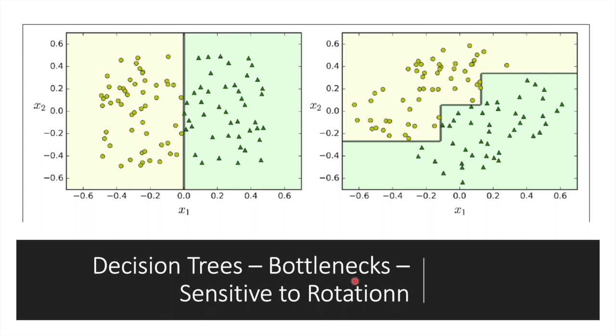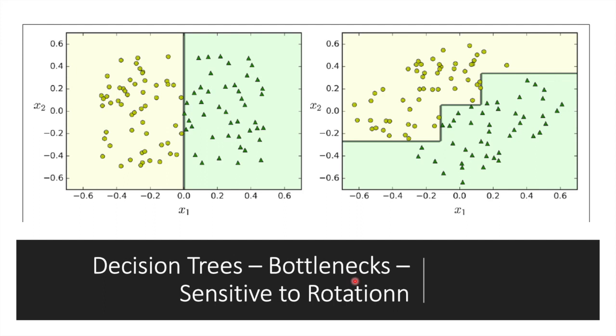First, as you have noticed, decision trees love orthogonal decision boundaries, which makes them sensitive to training set rotations. This is what you're seeing in this figure. This figure shows a simple linearly separable dataset. On the left, as you can see, the decision tree can split easily without any problem.